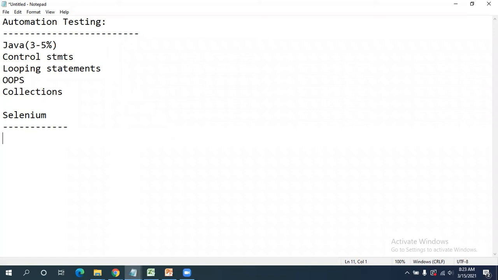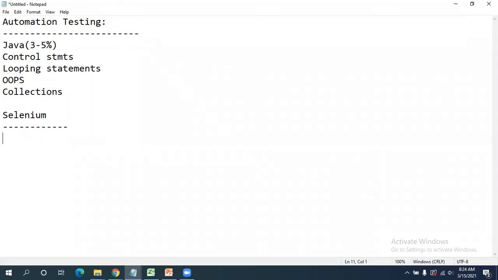We are going to take one application and do end to end on that application, develop the scripts, and see how it is working.